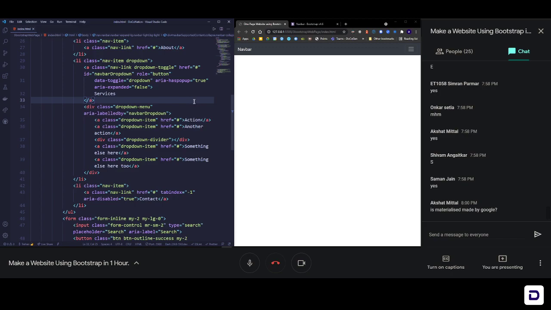Wherever the changes I am making, you can make them, or you can just leave them like that. It's up to you. Okay, so we are done with the navbar. Now let's move on to the next part.